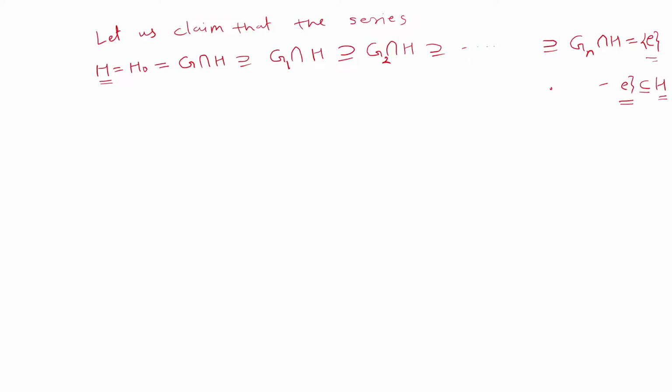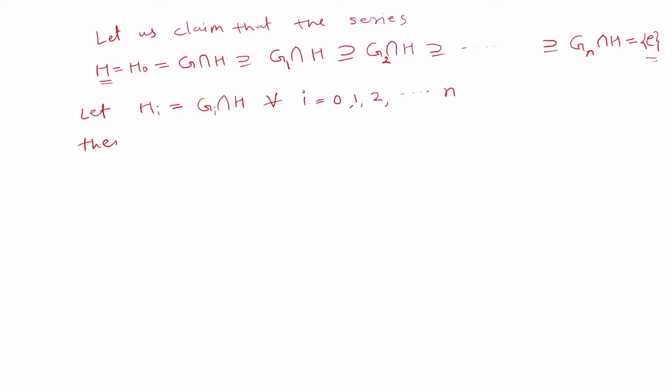So now we will prove that actually this is a soluble series for the group H. Since H is a subgroup, it is itself a group. Now, for simplicity, let Hi is equal to Gi intersection H, for all i equals 0, 1, 2, up to n.